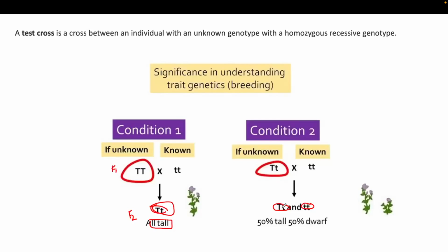But if it is heterozygous, then 50% will be your dominant one, and 50% will be your dwarf one. Okay, because here two types of allele are there, dominant as well as recessive. So when they cross, they will make 50% tall and 50% dwarf. Okay, so to understand what type of genotype is present in the F1 progeny, he performed the test cross.